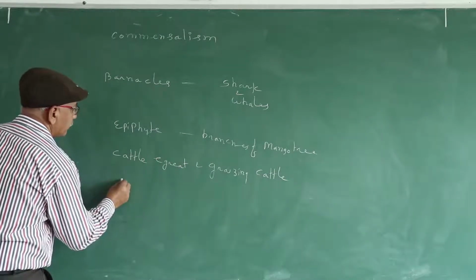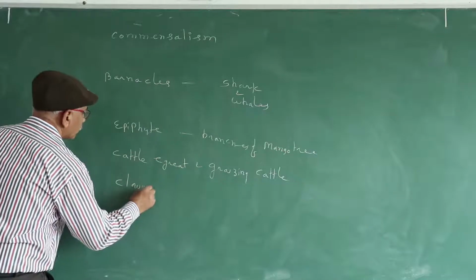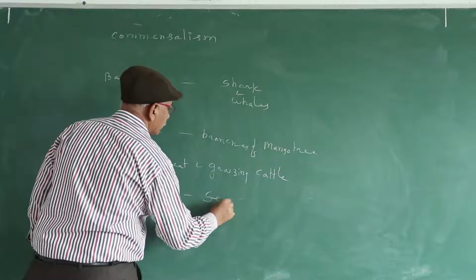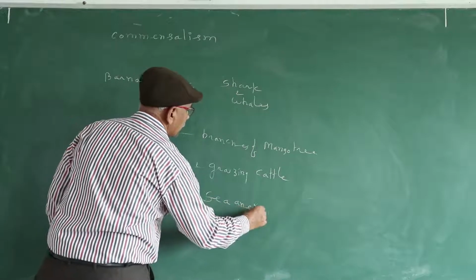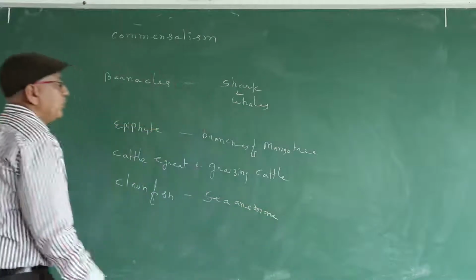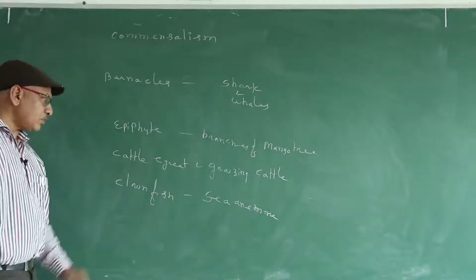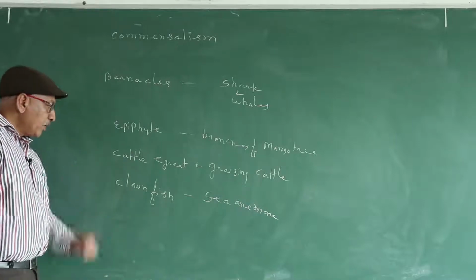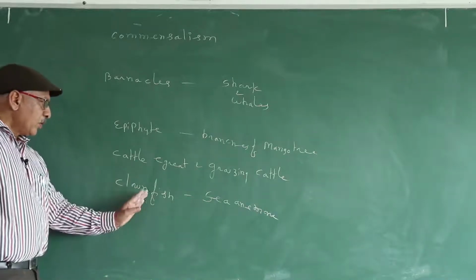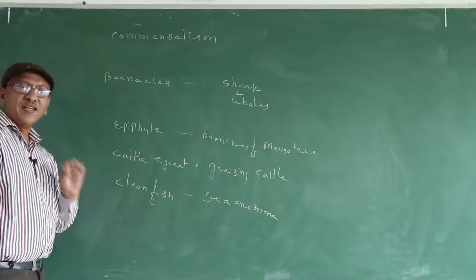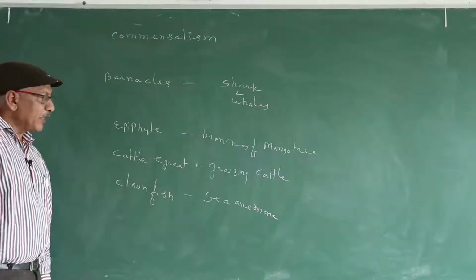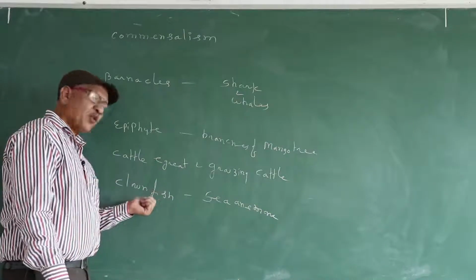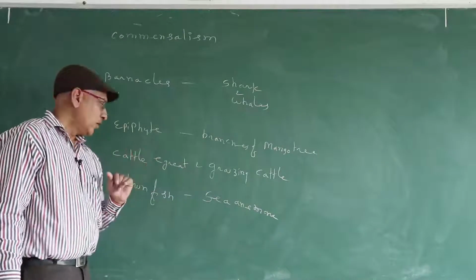Next one, clownfish and sea anemone. In this example, the clownfish is always present near the sea anemone from the beginning. The sea anemone has nematoblast cells. It never utilizes nematoblast cells against the clownfish.